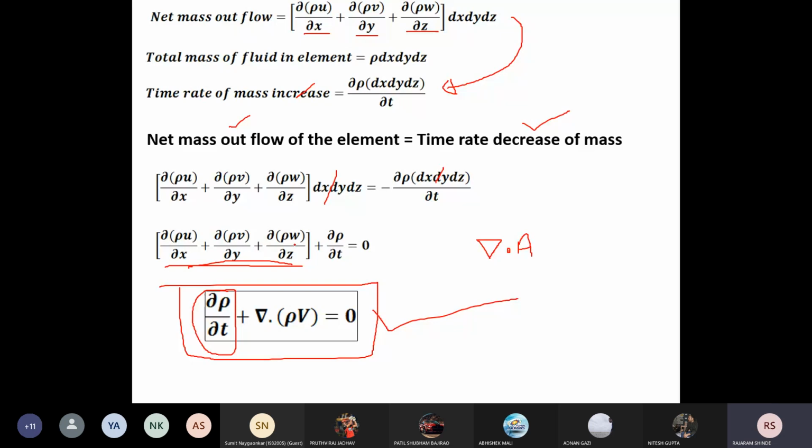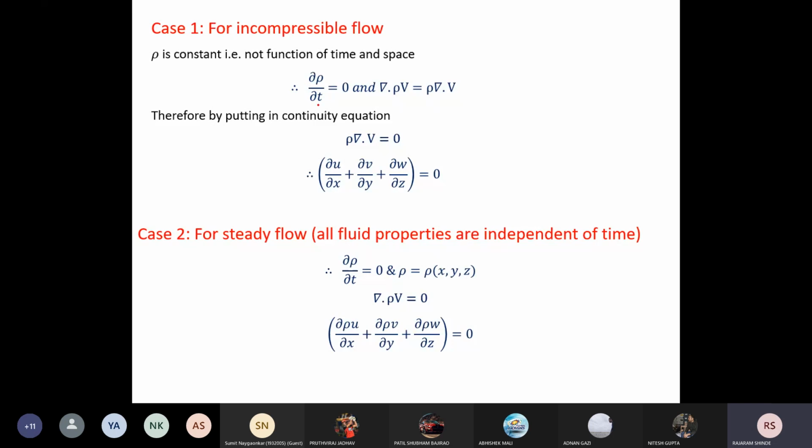But rho is constant, so we can take it out of the derivative. Then the equation becomes del rho by del t equal to 0, and del dot rho v equals rho del dot v. Therefore the continuity equation becomes rho del dot v, that is the divergence of velocity. Now rho is constant, so we can take it to the other side, and it becomes 0. This is the continuity equation you studied in your undergraduate course.